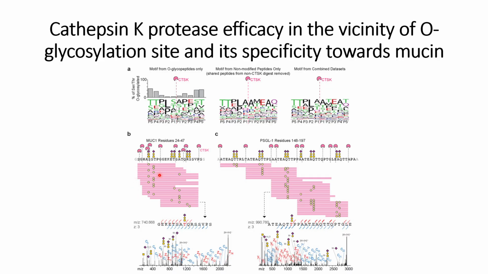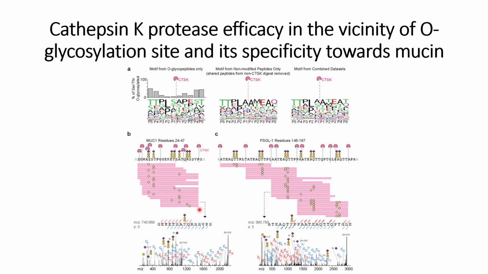In this case, what they found is that with the motif from the O-glycopeptide, they are able to cleave near the site of this O-glycosylation, as can be seen here in most of the cases, and they validated these using MS analysis.